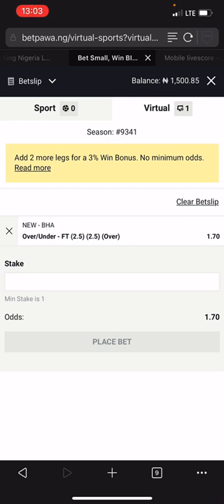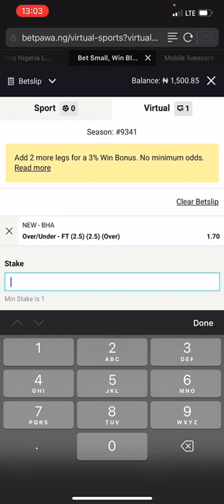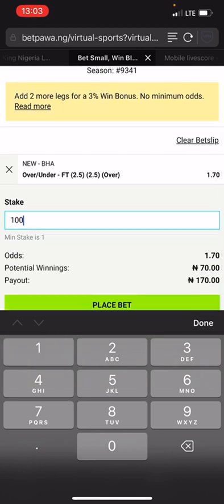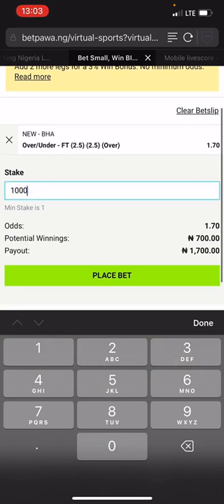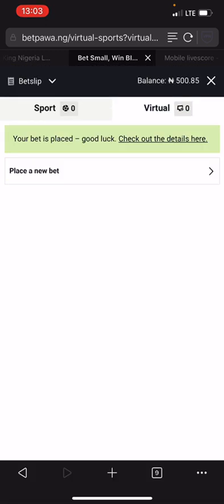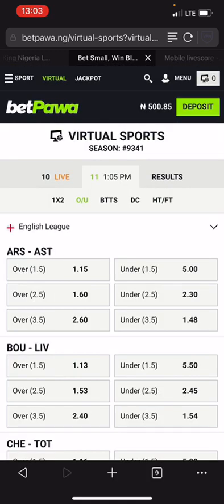So we are going to change this game to 1k, because we lost 500 in the previous match. So we are going to use 1k in order to recover the previous match, making use of one-on-one calculation.